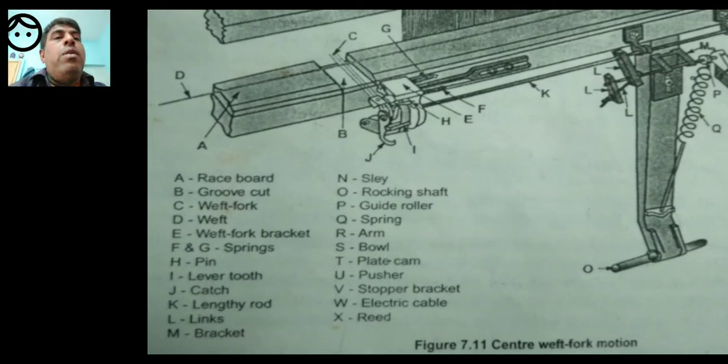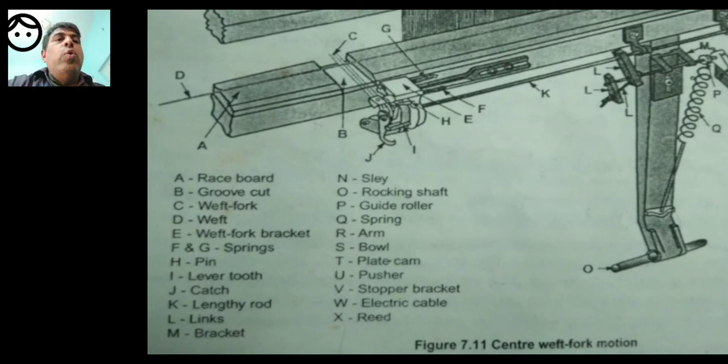A is the race board. Please observe over the phone and over the picture clearly, and I will screen share it if you want it, and you can get it downloaded from this YouTube link after you listen to the class also. So A is the race board.